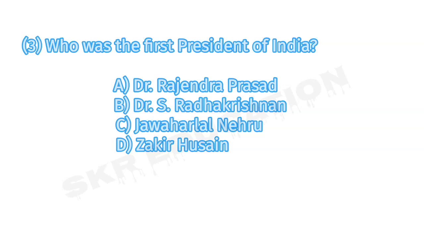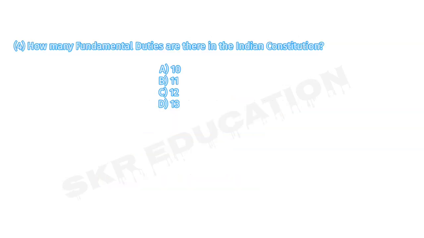Question number 3. Who was the first president of India? A. Dr. Rajendra Prasad. B. Dr. S. Radhakrishnan. C. Jawaharlal Nehru. D. Zakir Hussain. Answer number A. Dr. Rajendra Prasad.